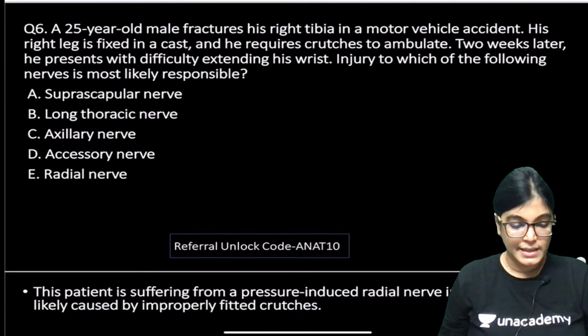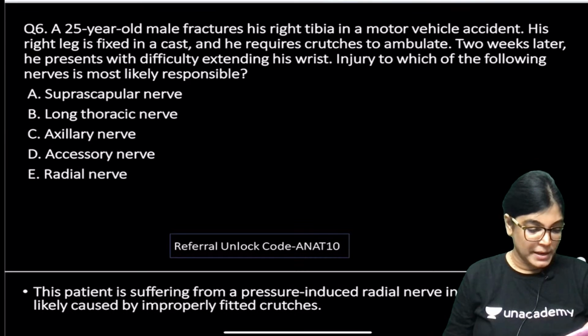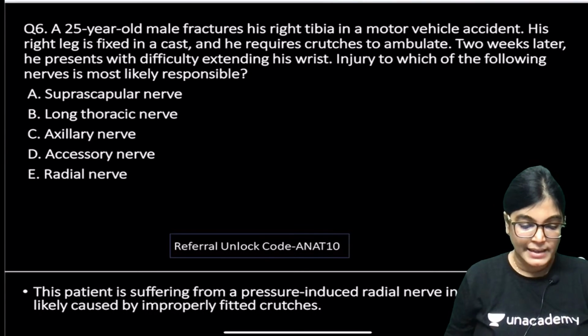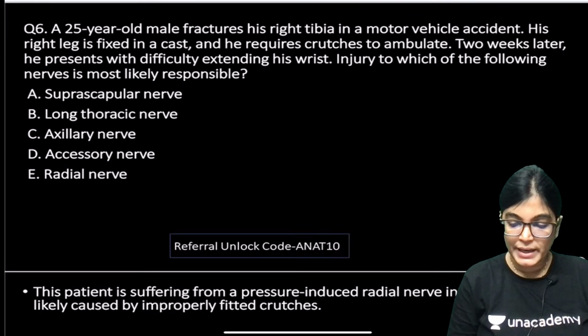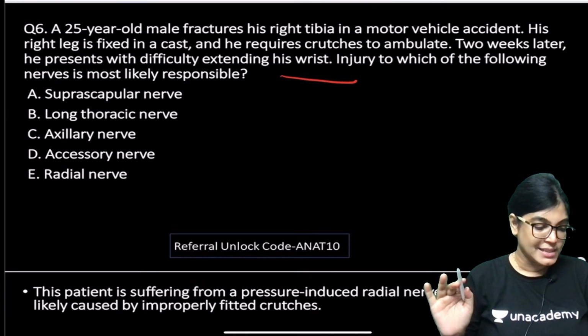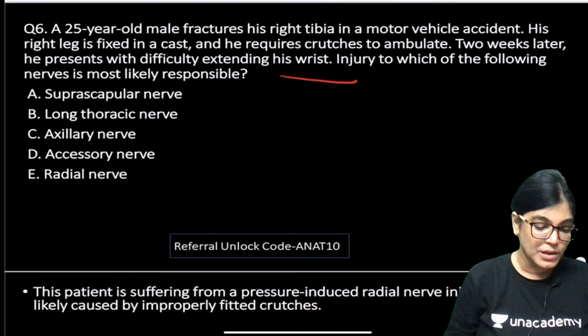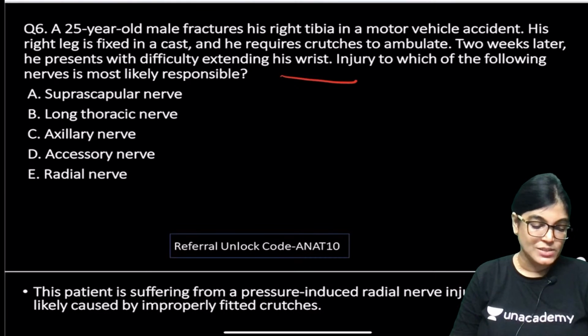Okay. So see here, a patient has a fracture of his tibia, and his right leg is in a cast, but he is on crutches. 2 weeks later he is not able to extend the wrist. So the key point is extension of the wrist. You have to tell me which is the right answer: suprascapular, long thoracic nerve, axillary, accessory, or radial nerve.